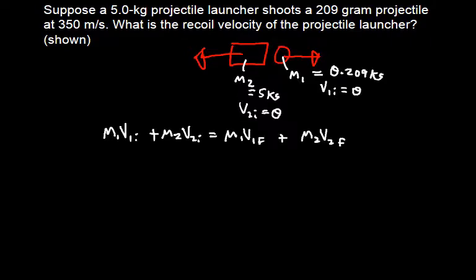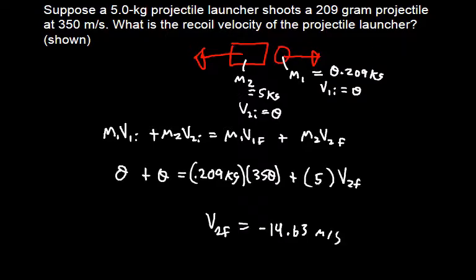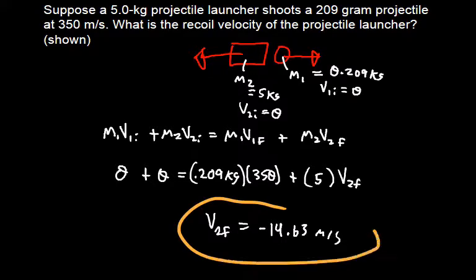Okay, so we've got our values. Hopefully you remembered that you have to be consistent with your units. So 0.209 kilograms, and we should be getting negative 14.63 meters per second as the recoil velocity of the launcher.